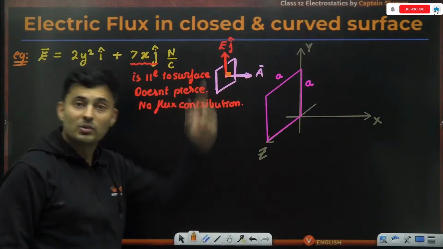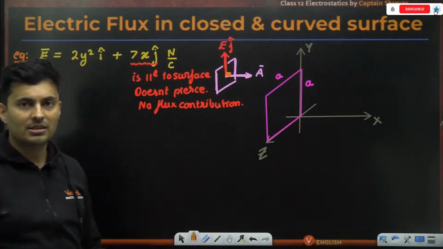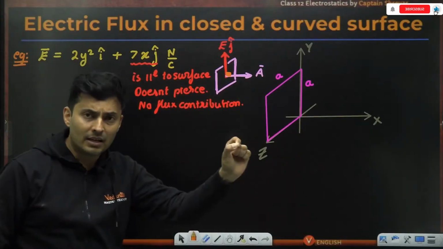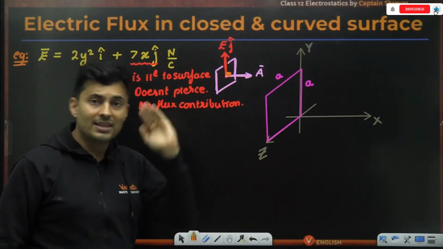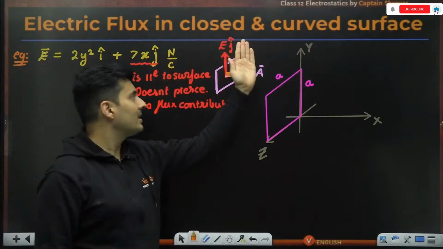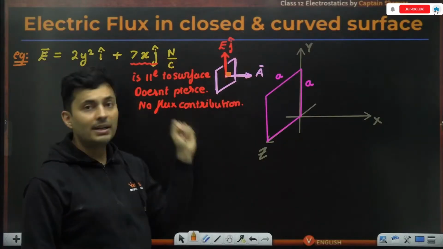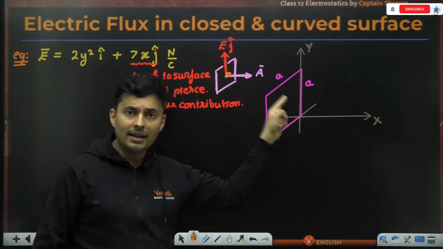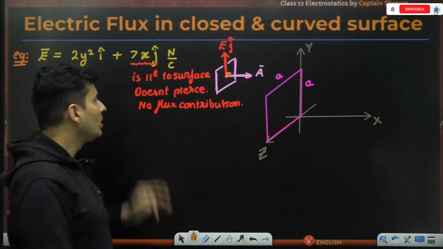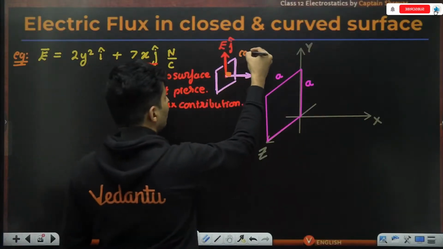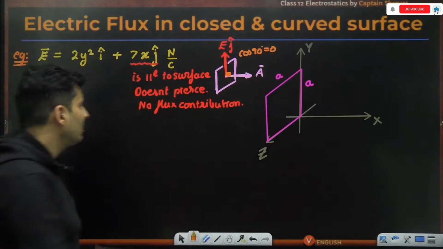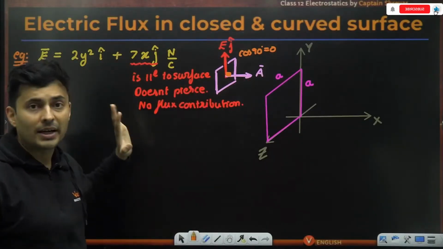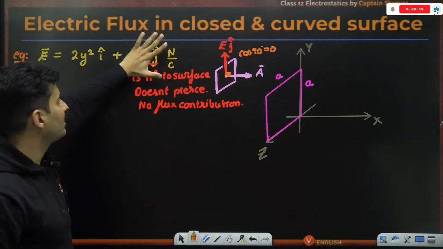So two confusing things, lot of students make a mistake. Always read the statements carefully, whether they are giving the angle with the area vector or the surface itself. So this is the surface. For the surface, the field is parallel, but for the vector area, it is perpendicular. So even if you do cos of 90, obviously cos 90 will be 0. So hence there is no flux due to this part. So I can just get rid of this part of the problem.